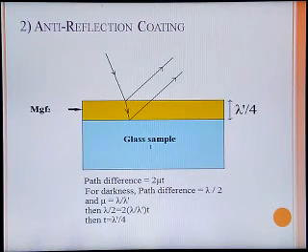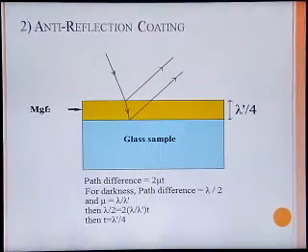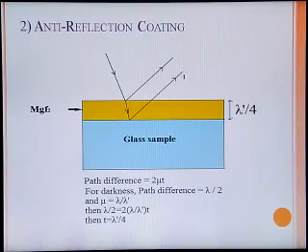For the glass sample having refractive index 1.5, the material MgF2 having refractive index 1.38, which is less than that, is to be coated over the surface. Whenever the light is made to incident in this way, it enters the medium MgF2 having wavelength lambda dash, whereas in air it is lambda. Then these two reflected beams show a path difference of lambda by 2, which is darkness, meaning no reflection.